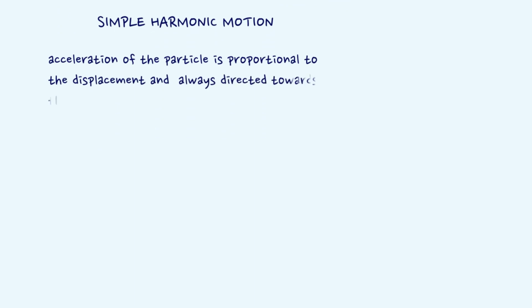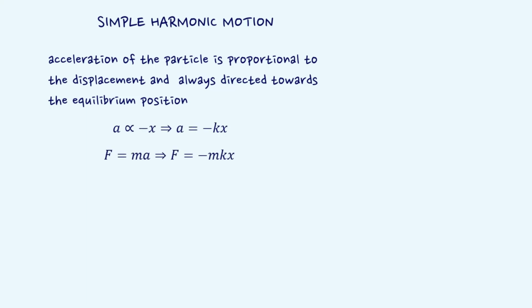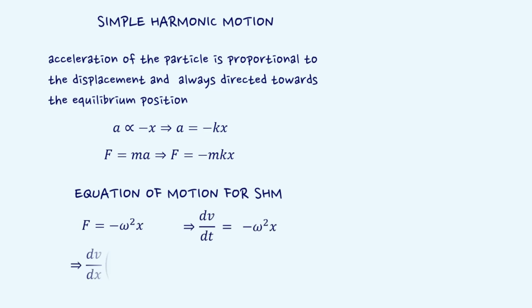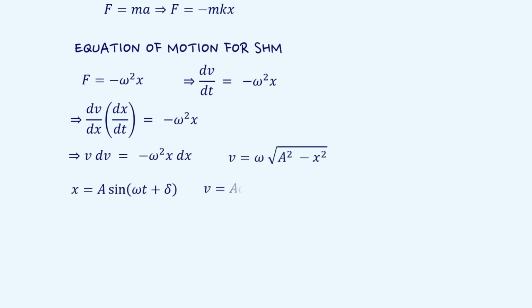A particle is said to execute simple harmonic motion if the acceleration of the particle is proportional to the displacement and always directed towards the equilibrium position. Mathematically, it can be expressed as a directly proportional to minus x, which implies a is equal to minus omega square x. Therefore, force is equal to minus m omega square x. We can integrate this equation and obtain the expression for position and velocity of a particle executing simple harmonic motion.